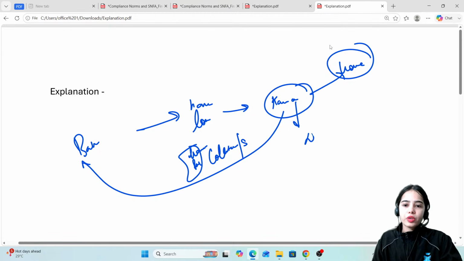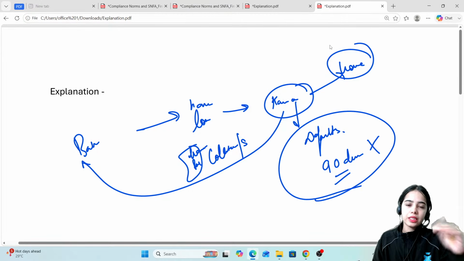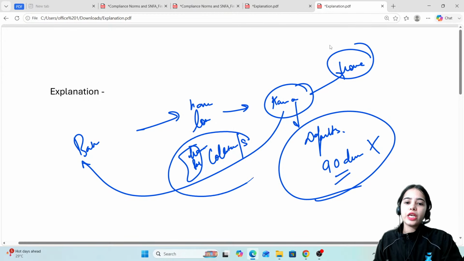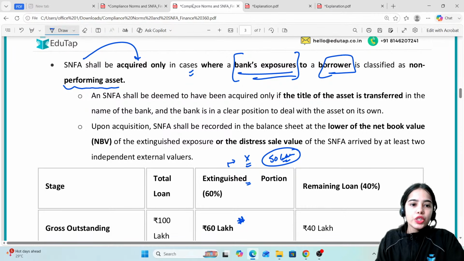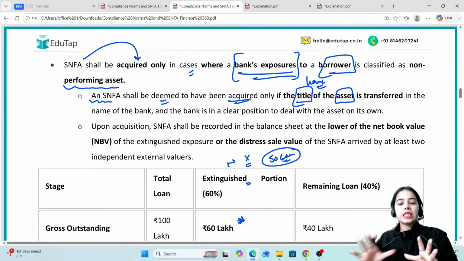Now, if Kavya defaults, if Kavya is not able to pay, and for more than 90 days she has not made the loan payments, which should have been done on a monthly basis, but for 3 months she has not made any payments to the bank, now the bank can take over the collateral. First of all, notices will be sent. If Kavya is still not paying, then this house will be taken over by the bank. That is the idea. As I've told you, the house is still being used by Kavya and the title is still in the name of Kavya, but the property papers are with the bank.